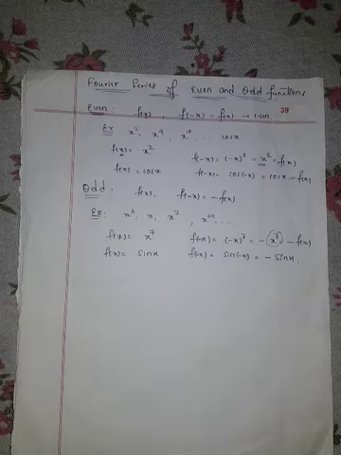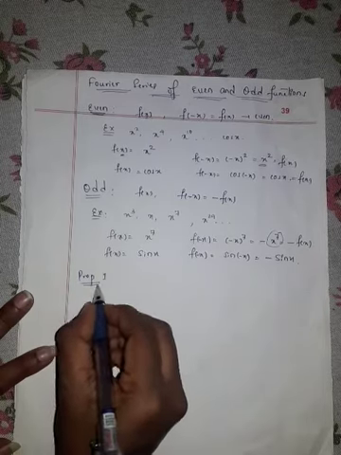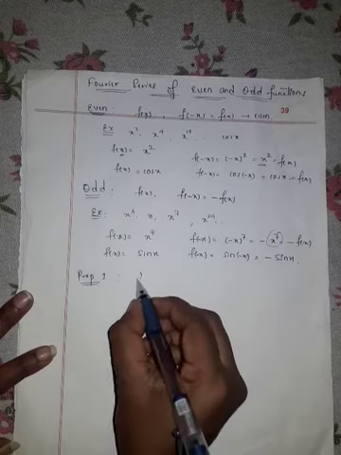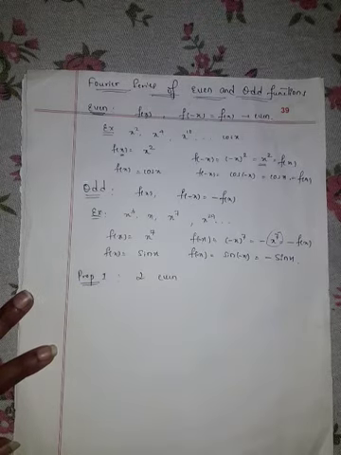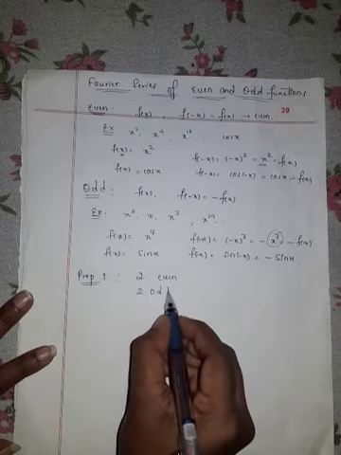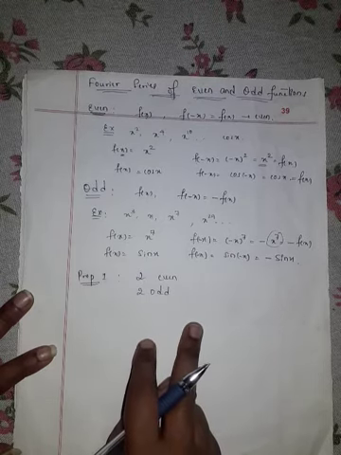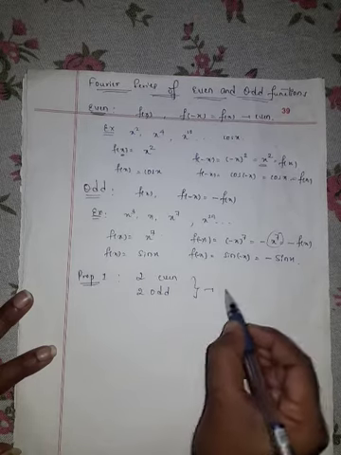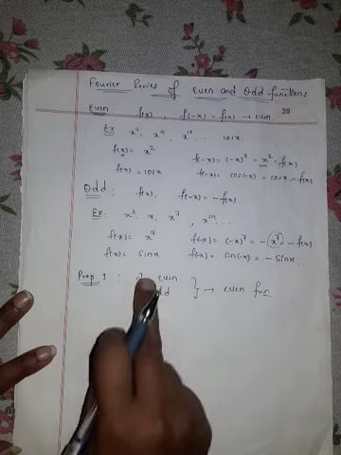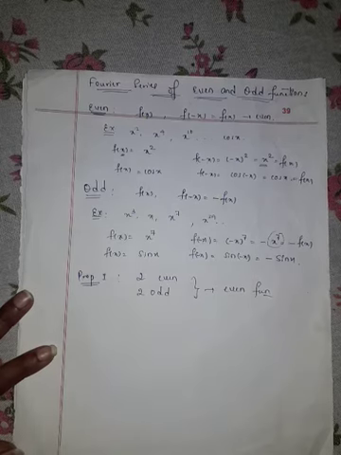Now, in Fourier series, there are two properties. Property 1: the product of two even functions and that of two odd functions is always even function.